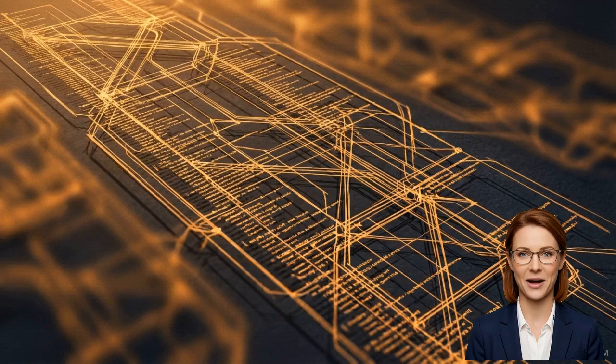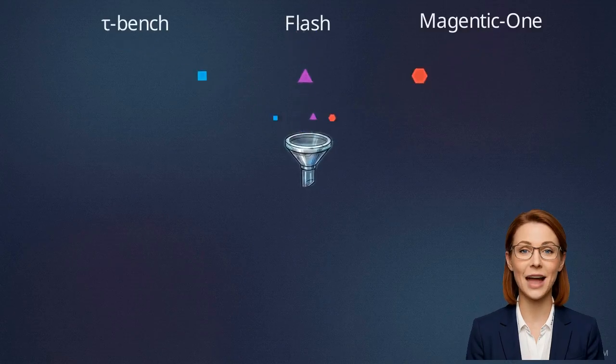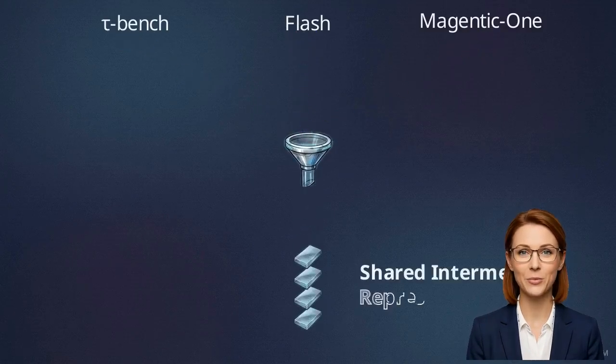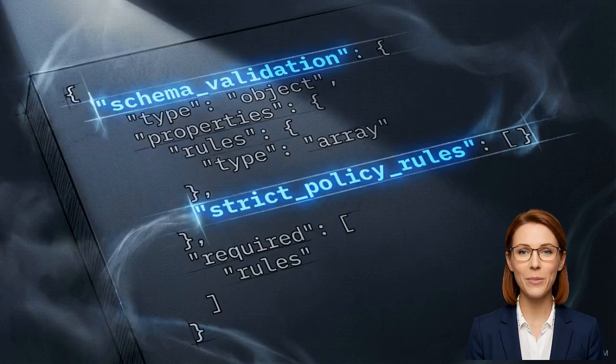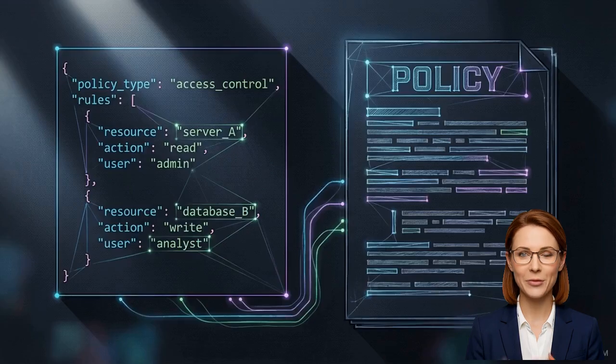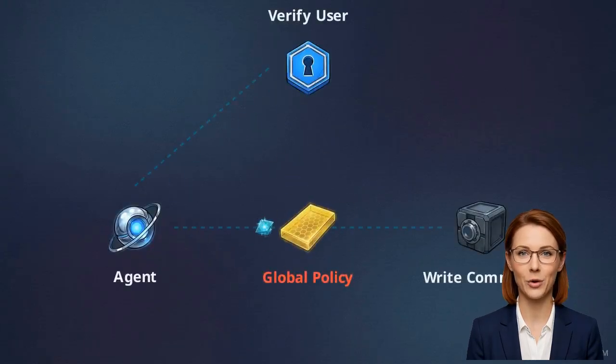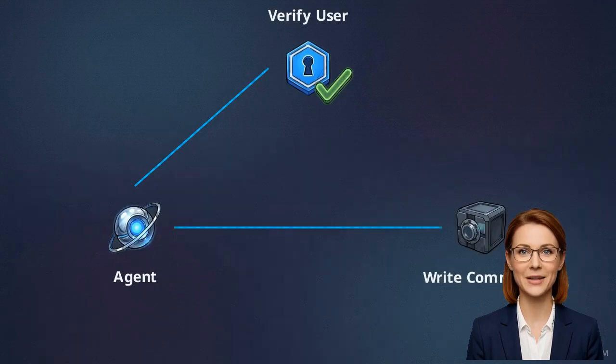The first phase of this pipeline targets the logs themselves. Because different benchmark domains and frameworks output distinct event types, AgentRx normalizes these heterogeneous traces into a single, shared intermediate representation. With a unified format, the system can apply universal rules. These begin with global constraints, the static, unyielding laws of physics for that specific agent domain. Global constraints are derived directly from the application's JSON tool schemas and explicit policy documents. If a policy dictates that an agent must verify user permission before executing a write command, that invariant applies to every single trajectory.